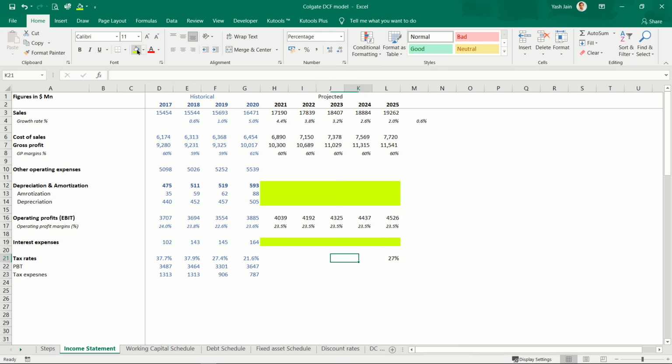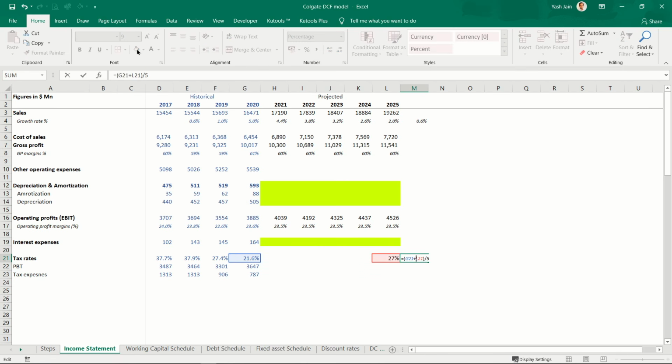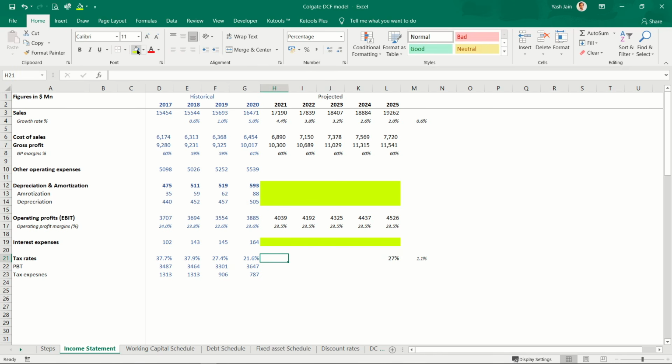To be very sure about this, you need to read about why the taxation has been pretty low this year. So if it is 21.6% and gradually it will move towards 27%, there will be a change of how much? I can simply copy and paste this formula here. And I need to change the sign, so minus will become plus and plus will become minus. So taxation will increase by 1.1% on average each year. So this plus 1.1%, enter.